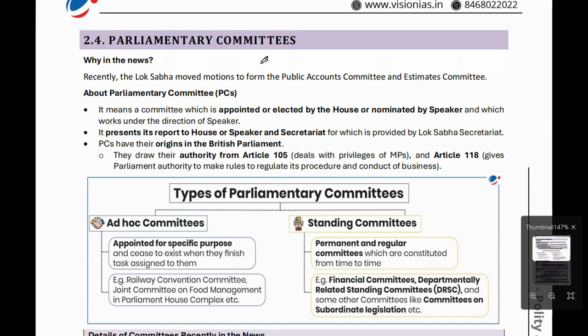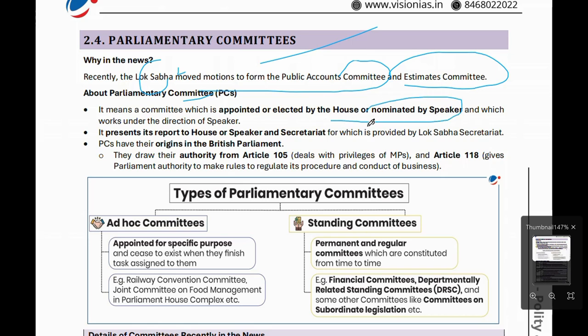Next article is parliamentary committee. Why is this in the news? Recently in the Lok Sabha, in the last year 2020-24, motions from the Public Accounts Committee and Estimates Committee have been formed. Then what is a parliamentary committee? It is appointed or elected by the House or nominated by the Speaker, and works under the direction of the Speaker. It presents its report to the House, the Speaker and the Secretariat, for which the Lok Sabha Secretariat provides support.